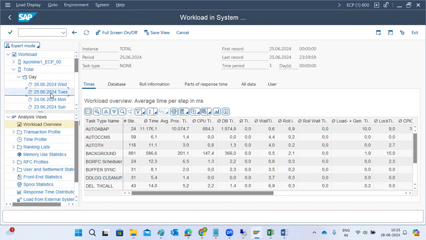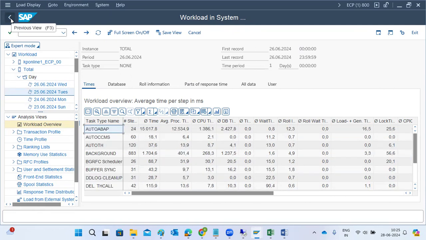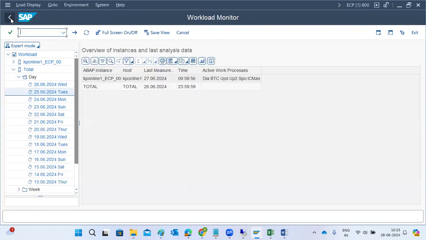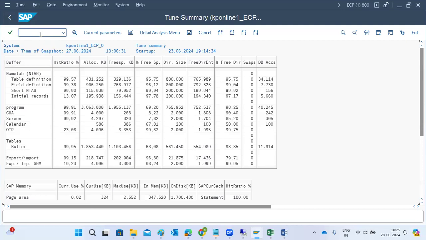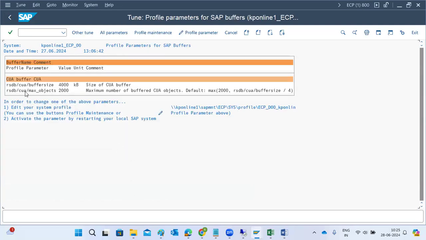Sir, how can we increase that space? Which space? You said it should not be below 90%. If it goes above, there are parameters for each and everything. If you go here, suppose you see the space free KB is very low. For each buffer, like the CA buffer, there are parameters. Every time the CA buffer is configured for only 4000 KB.